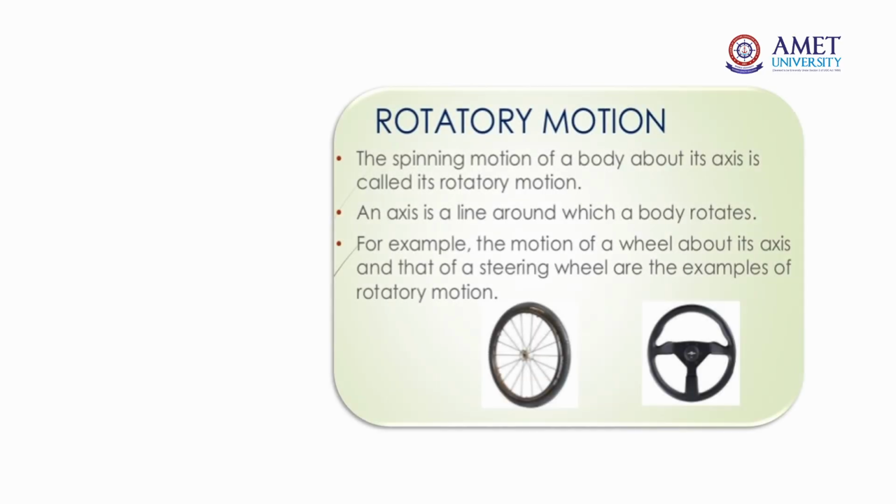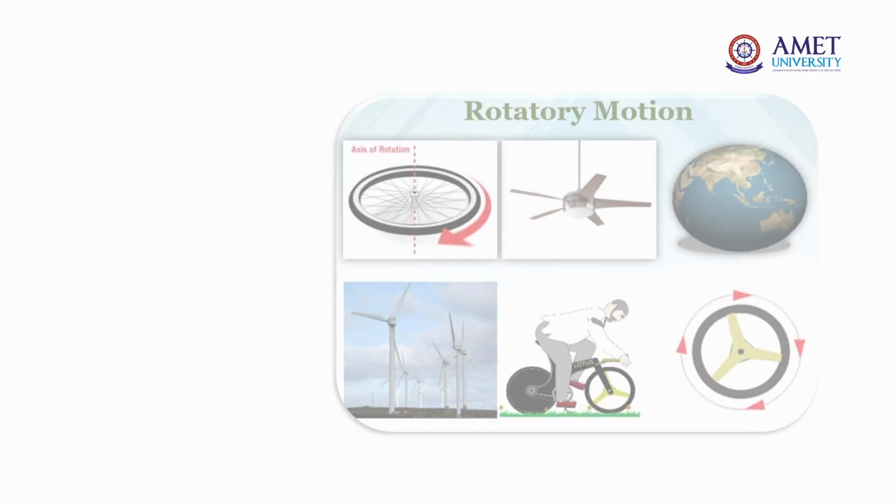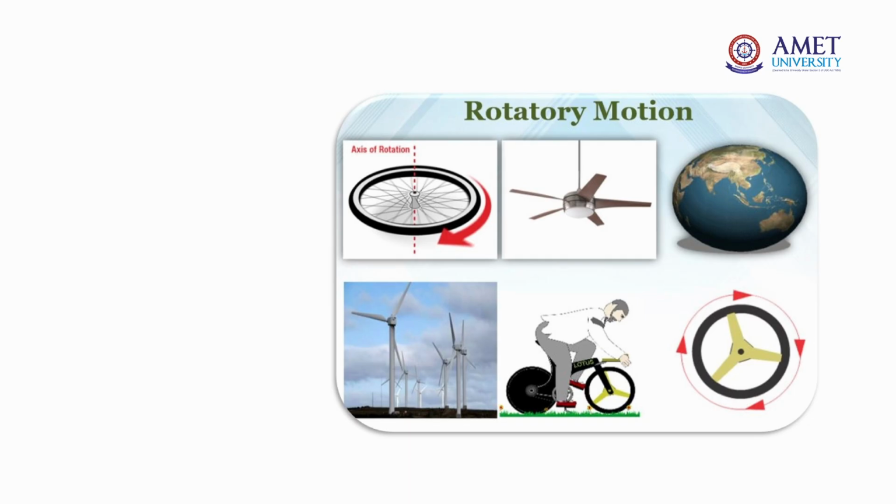Then come to rotatory motion. The spinning motion of a body about its own axis is called rotatory motion. An axis is a line around which a body rotates. Good examples of rotatory motion are the motion of a wheel about its axis and that of the steering wheel. The cycle wheel and the car wheel are all rotating with respect to a single axis, and also the fan and the earth. The wings of a windmill are also a good example of rotatory motion.